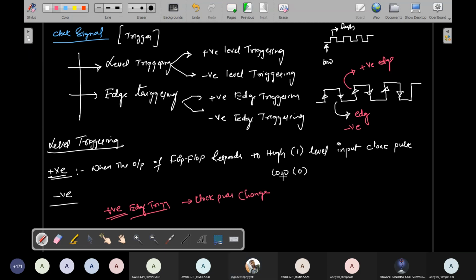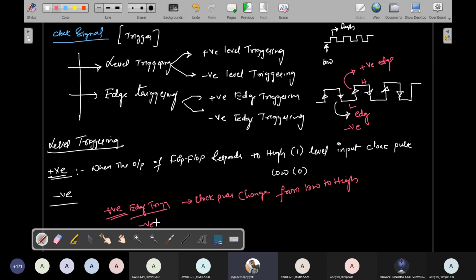Positive triggering means it changes from low level to high level. This arrow mark is the previous state and this arrow mark is the present state, so the previous state changes to the present state, low level to high level. So the up and down arrow marks indicate the changing state, this is a low value, this is a high value. A change of state from low to high is called positive edge triggering.